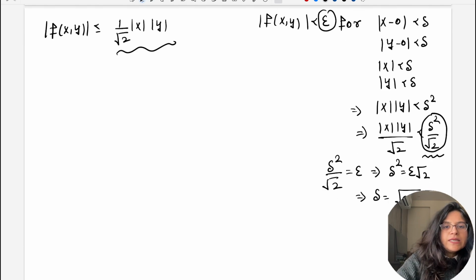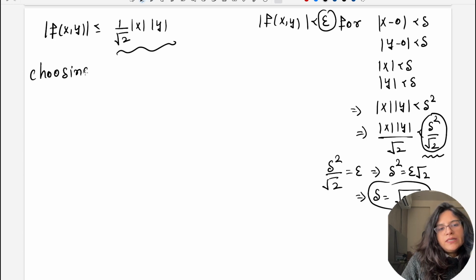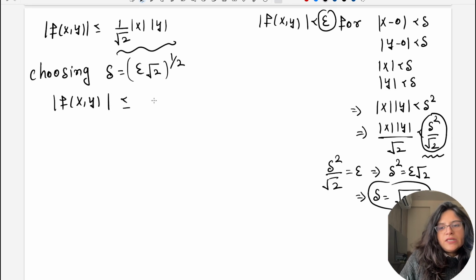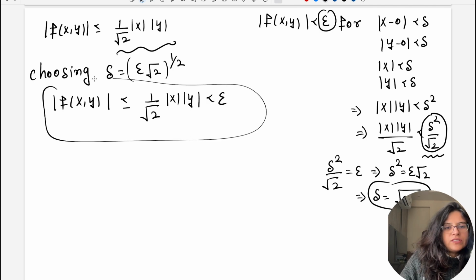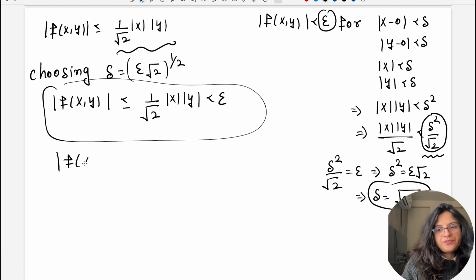So for this particular delta, choosing delta equal to (epsilon root 2) to the power 1 by 2, we can say that mod of f(x,y) is less than or equal to 1 by root 2 mod x mod y, which is less than epsilon.